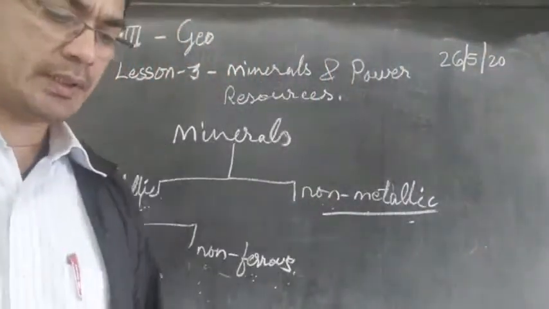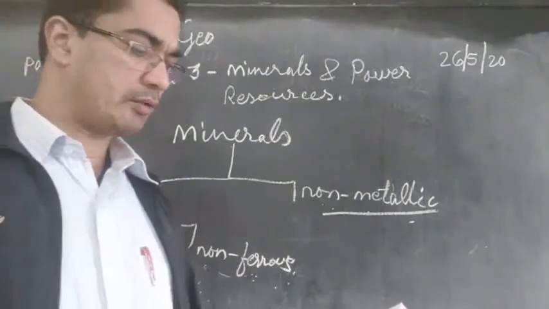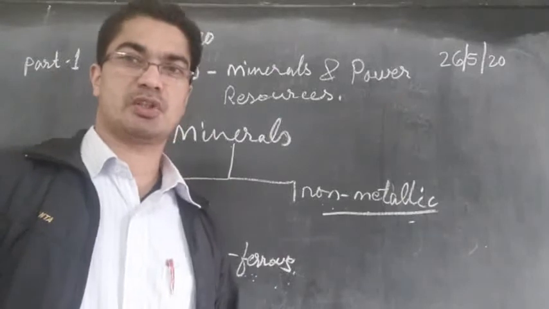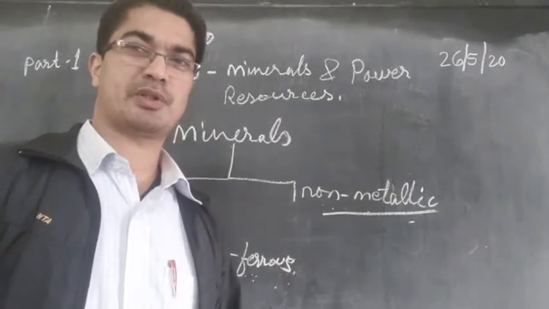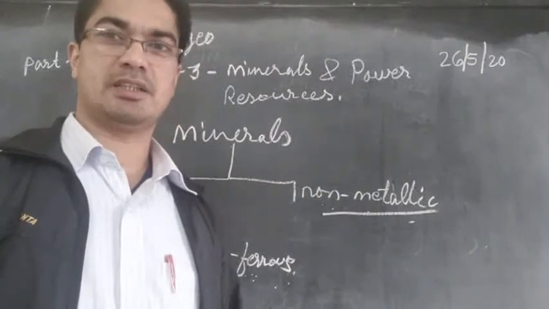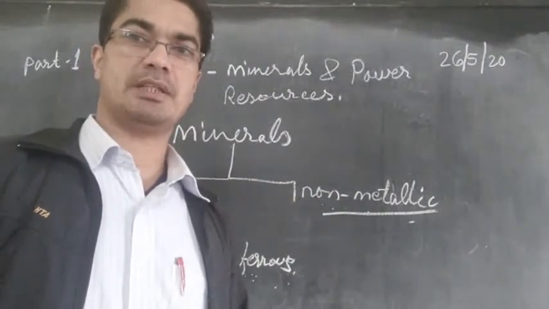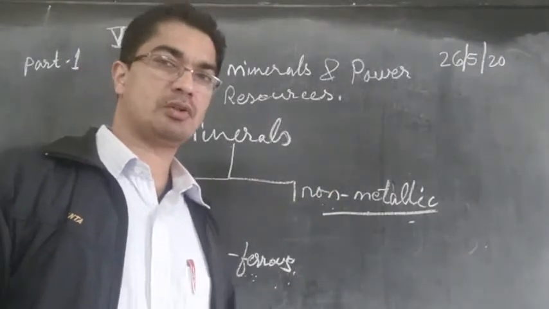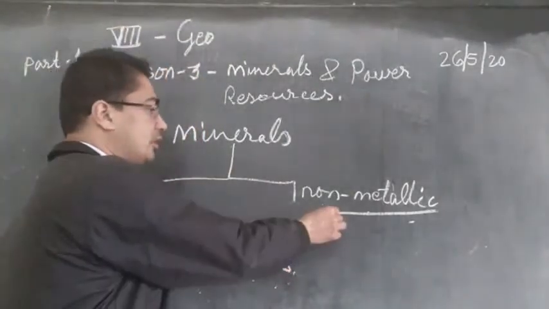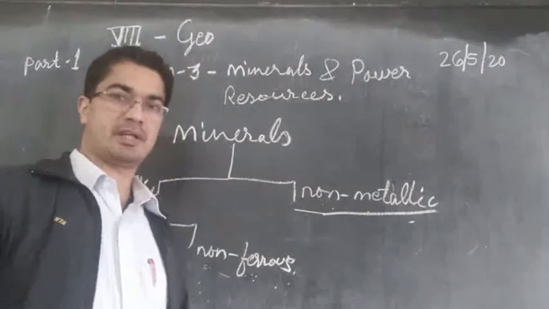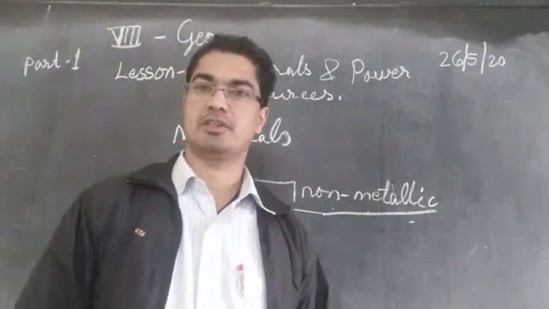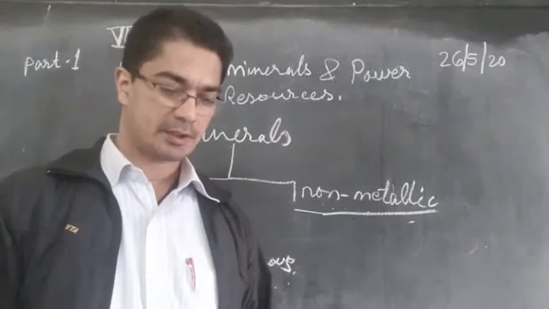And the mineral fuels like coal and petroleum are also non-metallic minerals. We know we use a lot of petrol, diesel, all these petroleum products in our daily life for vehicles and other functioning of the machines, engines and so on. So all these are also minerals, but there is no iron content. So they are all non-metallic minerals. In the petroleum products, when we get this crude oil, there is no metal inside.